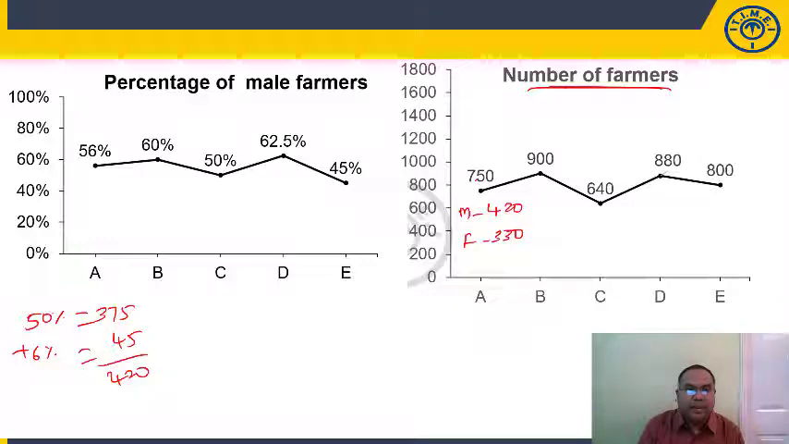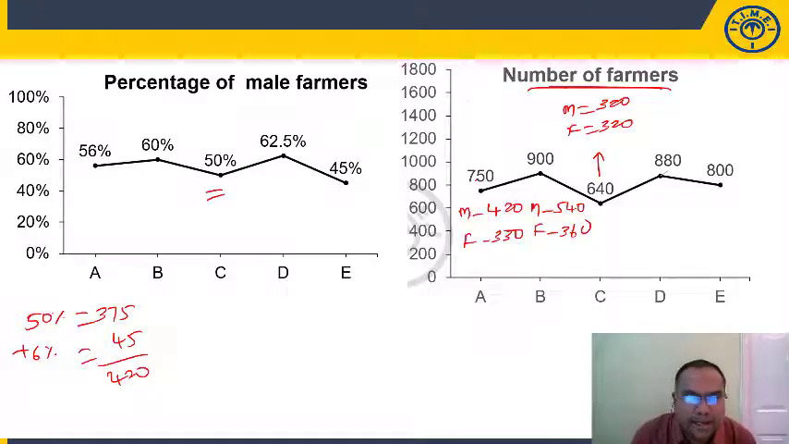Now see here, B 60%. 60% is 540. Female, it is 360. Total 900, 60%. 10% 90, 60%, 540 are male. Female farmers are 900 minus 540, 360. Let us see here. 640 C, 50% are male. So it's simple, 50% is half, 320 male farmers, female farmers 320.